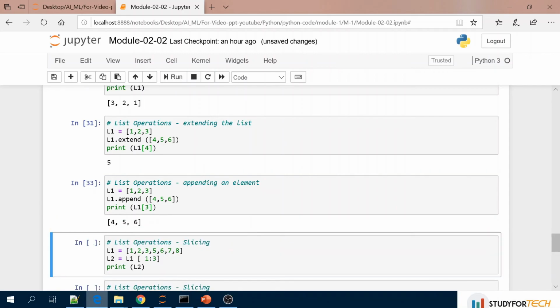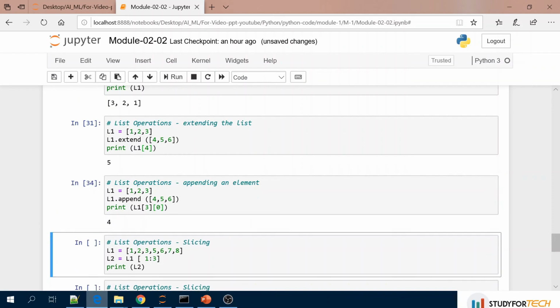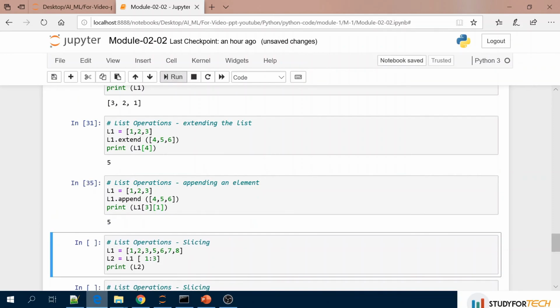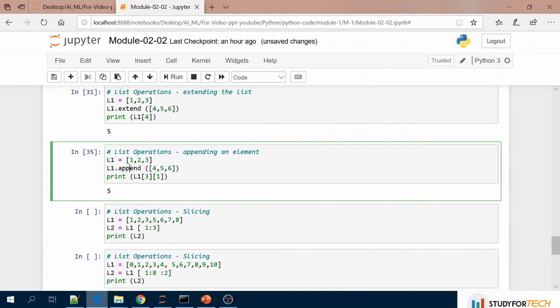If you want to access the value inside this list, then you have to give the index again, like 0, then it will print you 4. If you want to access index 1, then it will print you 5. So I hope you would have understood the difference between extend and append.